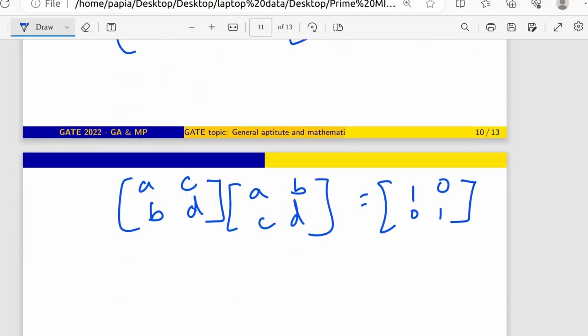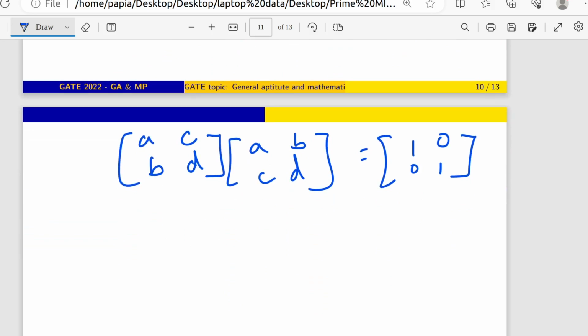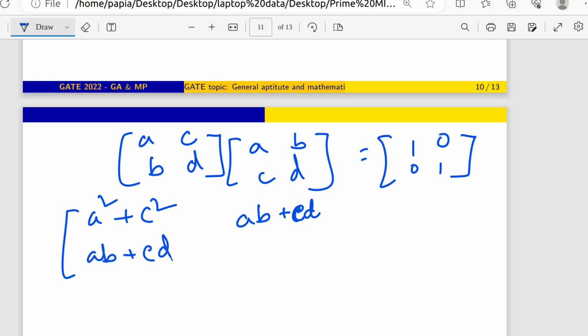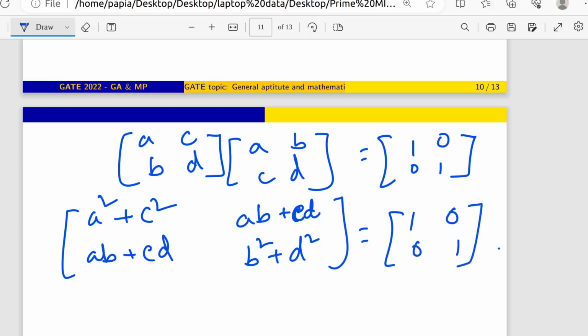Good. Now coming to the next part. What is next one? You can just simply multiply that one. Let's say it is A square plus C square. Then what will be this one? AB plus CD. Yes. Now this is AB plus again CD, and this is B square plus D square. You can tell me if I am going too fast, or I am getting a wrong answer or whatever. You can tell me, no problem.